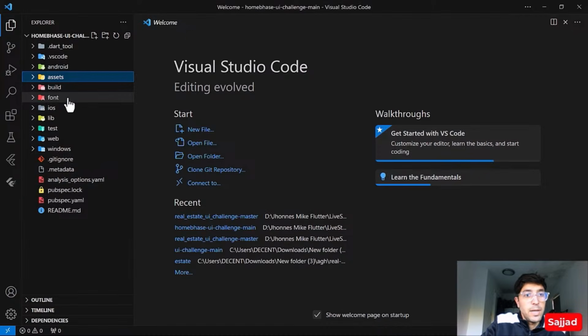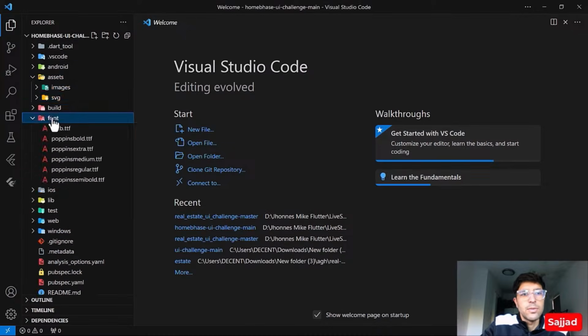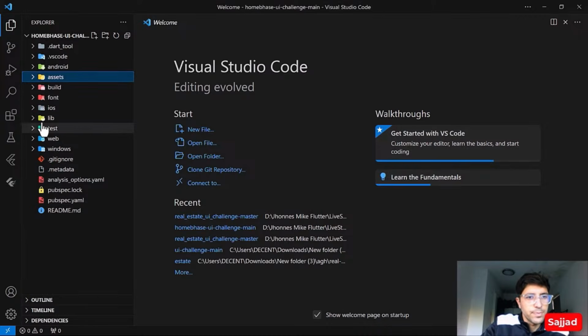This is the first feedback: you should always look at the structure of your code, because if you structure your code better, everyone can understand it. They can look through your code and understand it well. So whatever assets you add in your application, make sure that you move them to the assets folder. Right now you have structured it well, you have the images and the SVGs, but the fonts are outside of the assets folder, which is not a great approach. So we can simply put them within the assets folder.